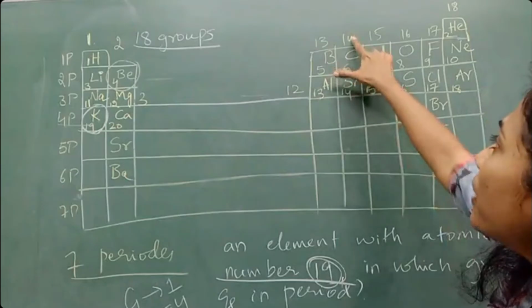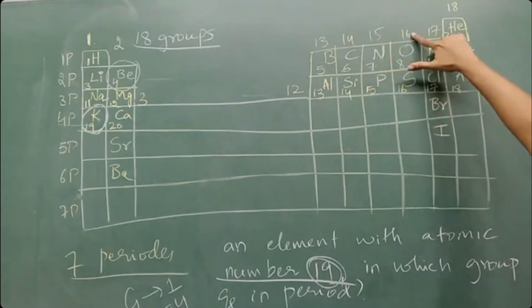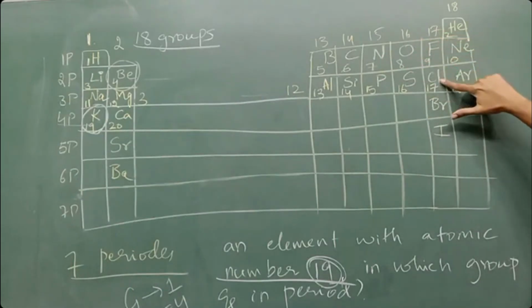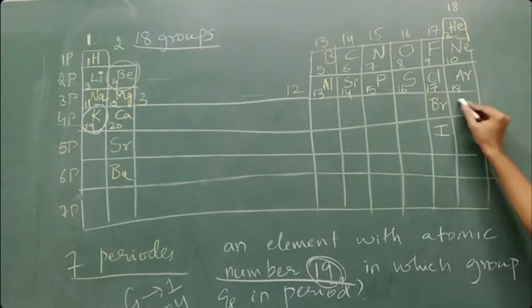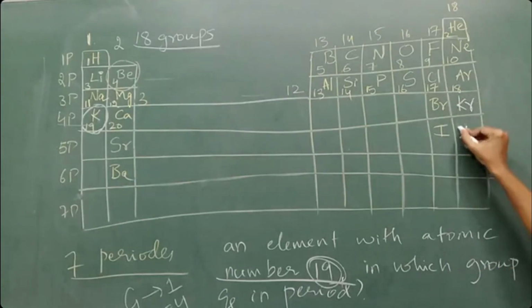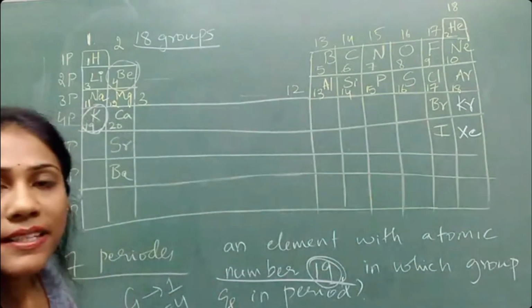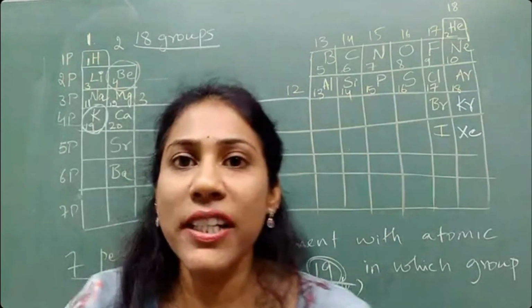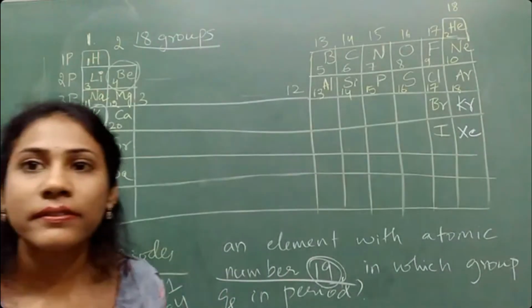Group 14: carbon, silicon. Group 15: nitrogen, phosphorus. Group 16: oxygen, sulfur. Group 17: fluorine, chlorine, bromine, iodine. Group 18: helium, neon, argon, and do remember 2 more, krypton, xenon. These are the compulsory elements that you should remember. Is this much clear? Say yes, so that I can go to the next thing. Yes?